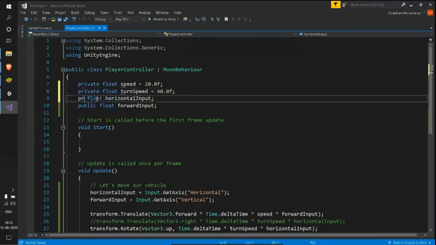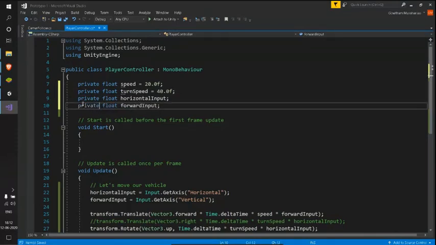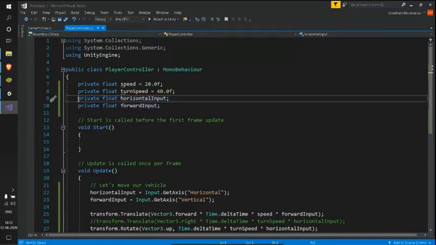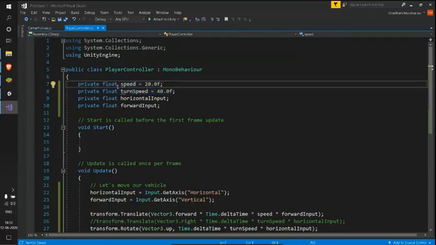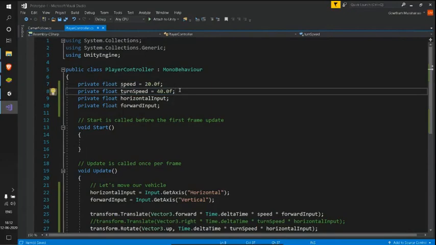While building the game, we are using these variables just to see how those values are changing in the input case. Whereas for turn speed and normal speed, we used these variables to determine the optimal values which we need for a better experience.